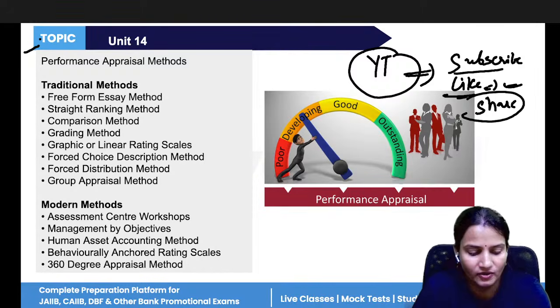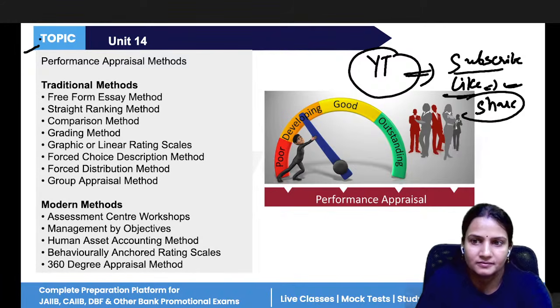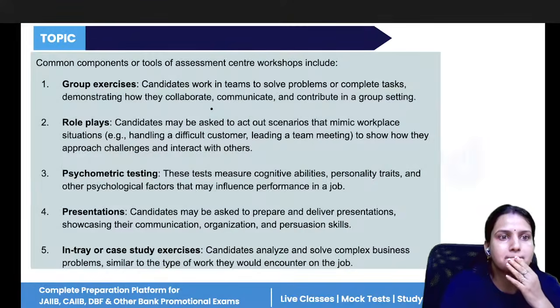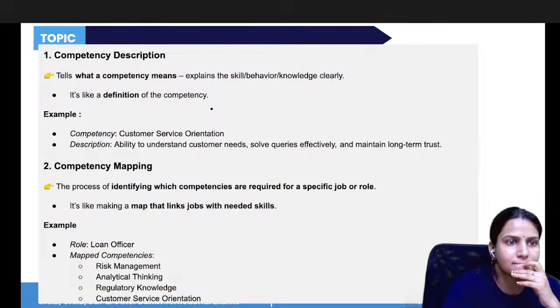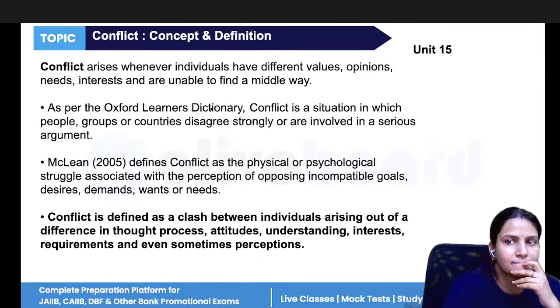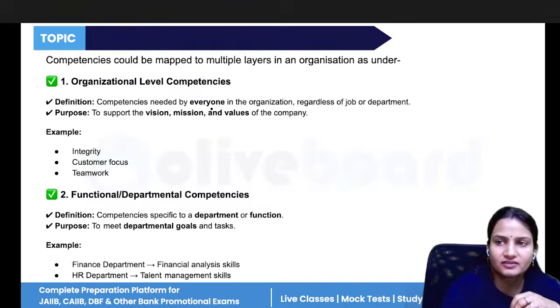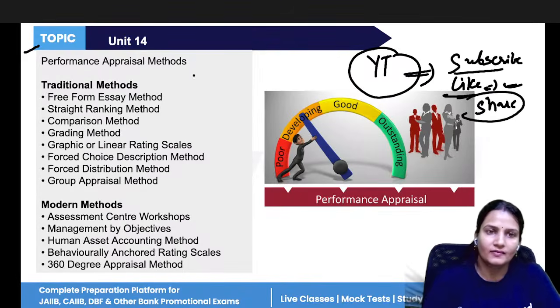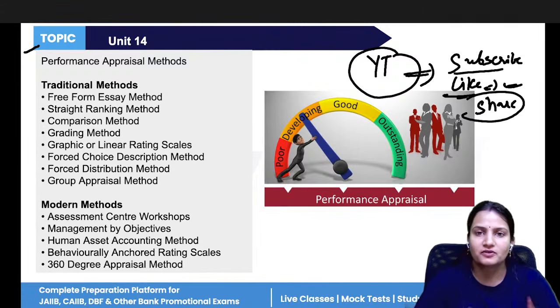Okay, let's start, we have time now. Let's do till unit number 14. Unit number 14 is all about performance appraisal.